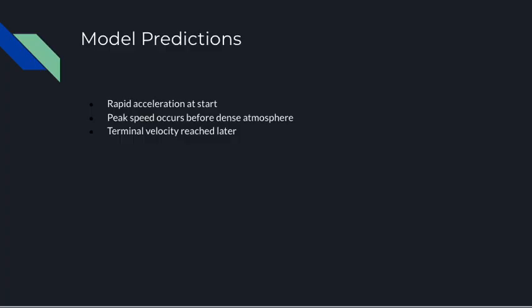The physics model predicts that Felix accelerates quickly at the start due to low drag, reaches his maximum speed while still in relatively thin air, and then slows down as he enters denser parts of the atmosphere, which matches the real observations from the jump, showing that the model does a good job describing what actually happens.